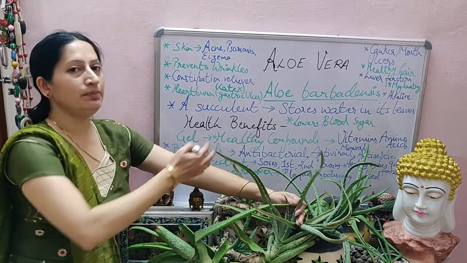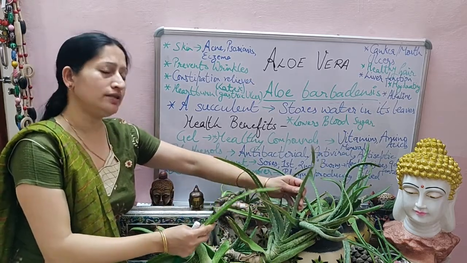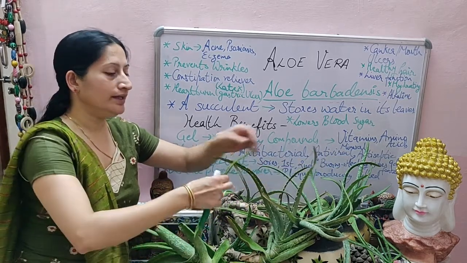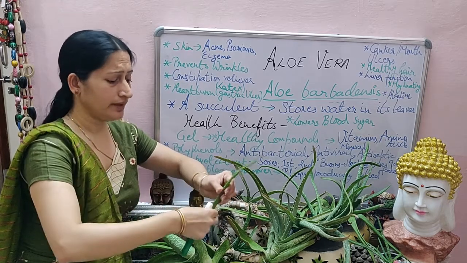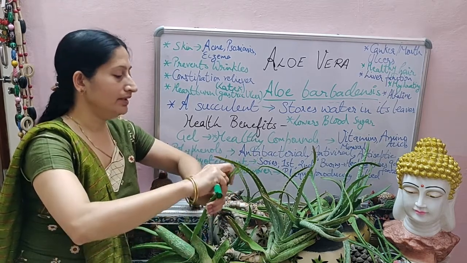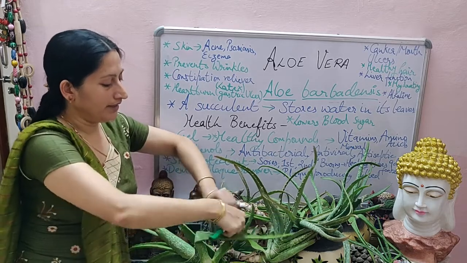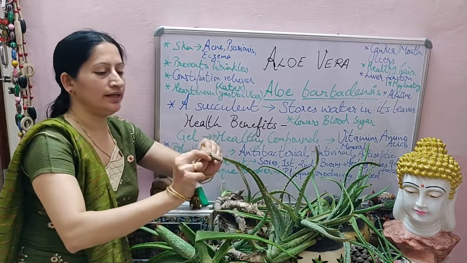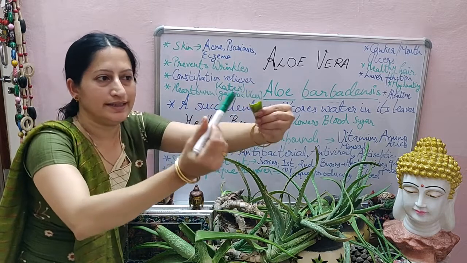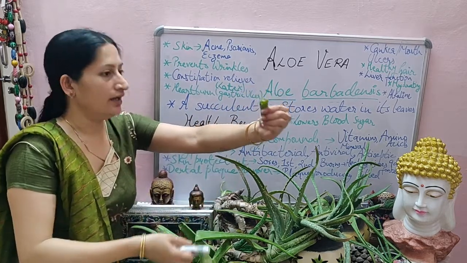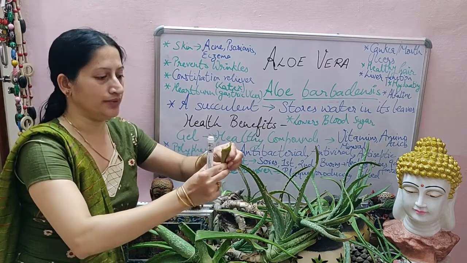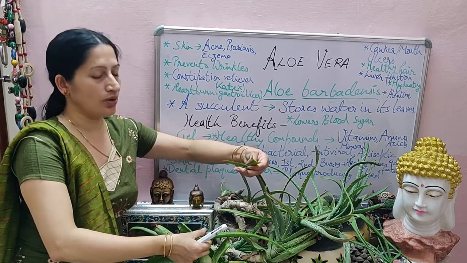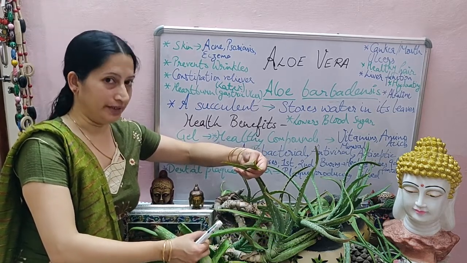Now, what are its health benefits? Why do we say that aloe vera is very, very beneficial for us? Actually, you see students, its leaf is very thick. This leaf has some gel inside it. Ma'am can break a leaf and show you. If I break a leaf like this, you see it has some gel inside it. This jelly portion is there inside it. Now this gel has several uses, and from this leaf a juice is made, and that juice is also used for drinking purposes.